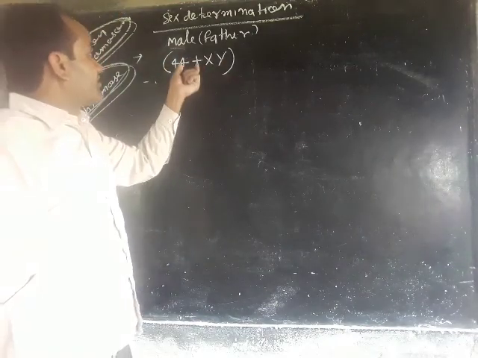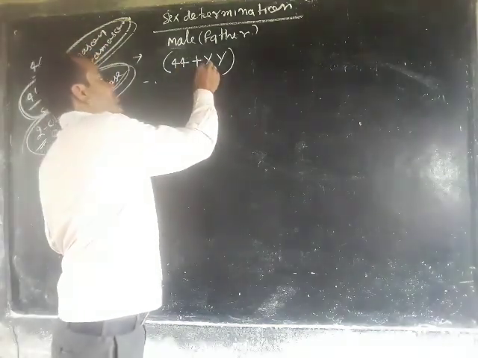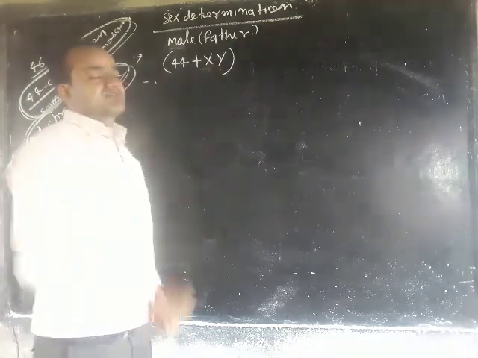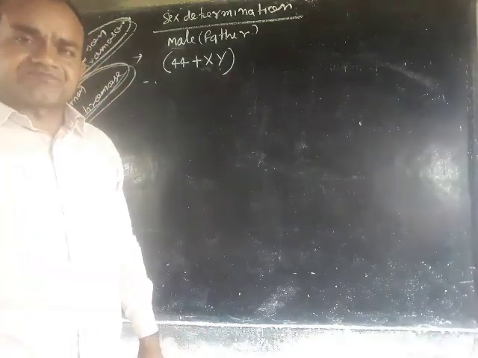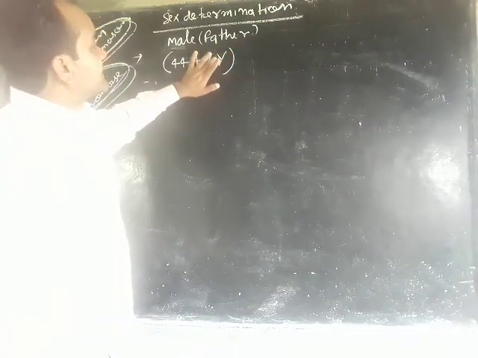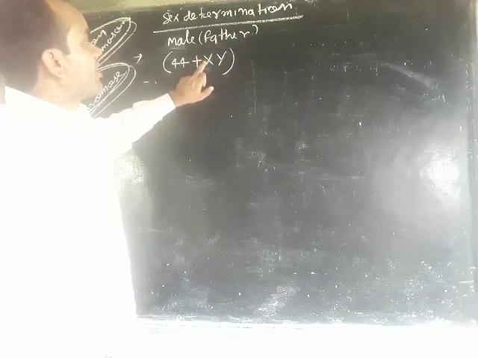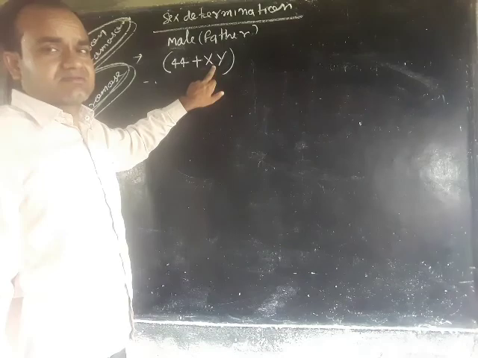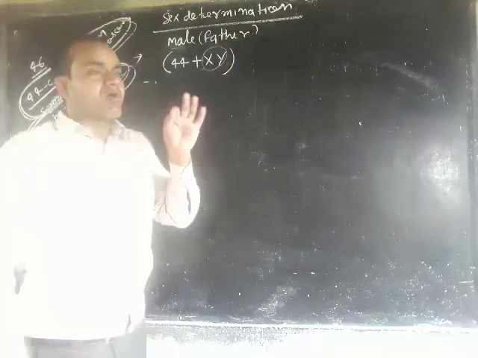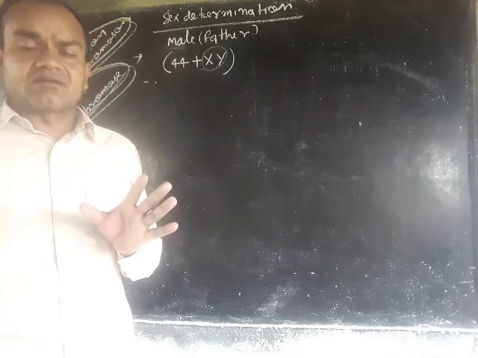In the case of male, one sex chromosome is known as X and the other as Y. When Y is present along with X, it has the ability to form the male reproductive organs.